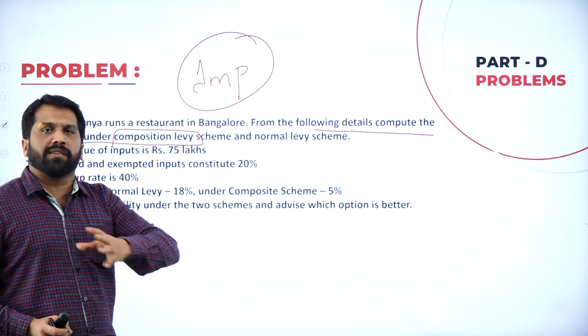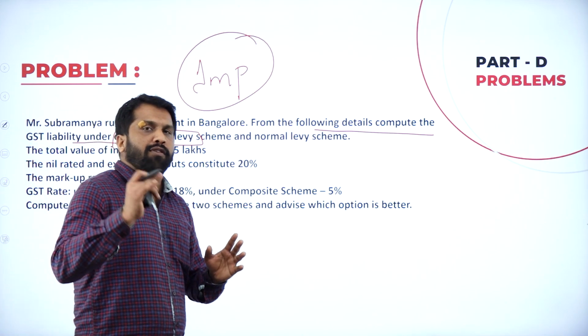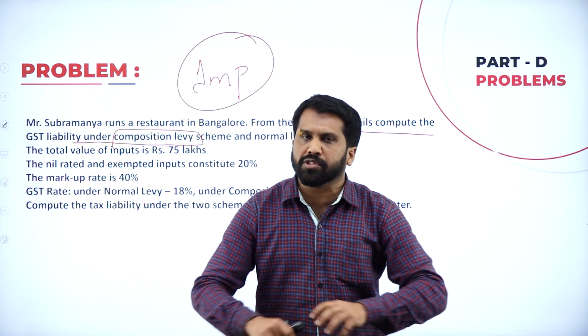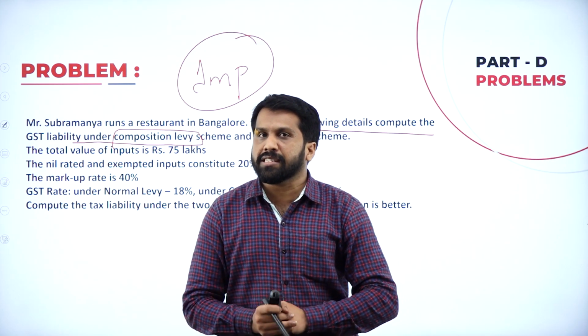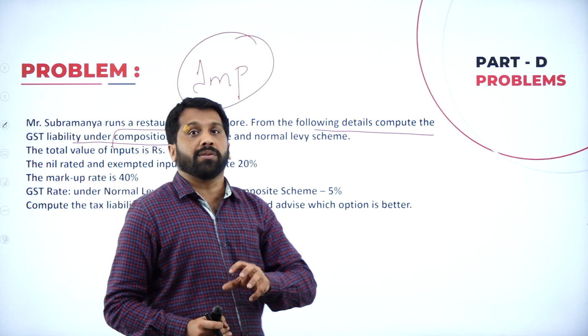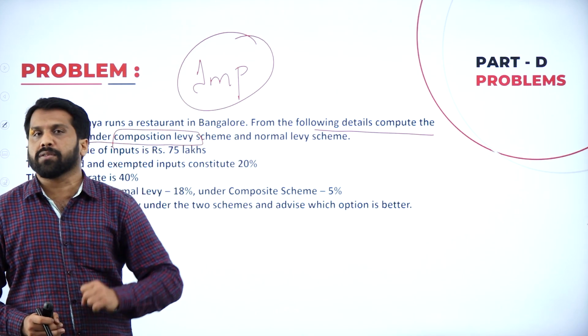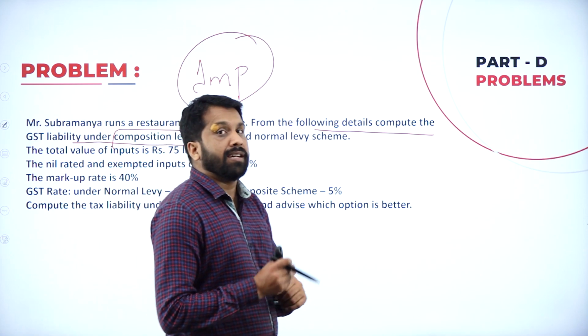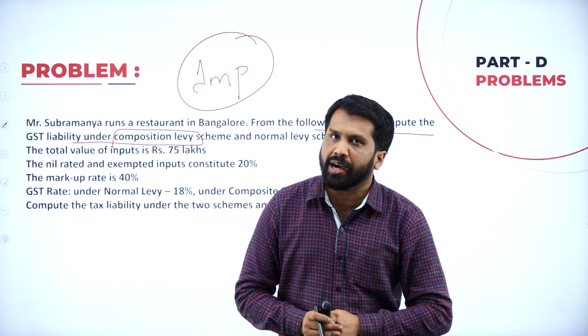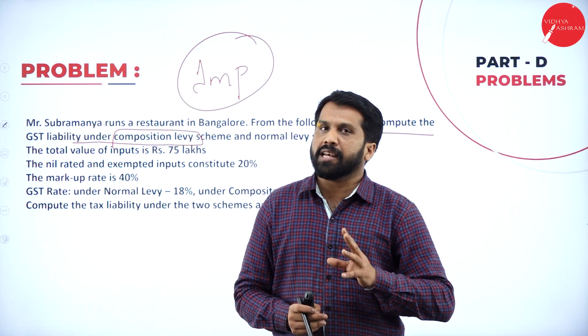I'll give you 1%, take 5%. Whatever goods you have, not on the actual selling price, it is only on overall turnover. Overall turnover, you calculate 5%. That is the calculation you have in the composition scheme.